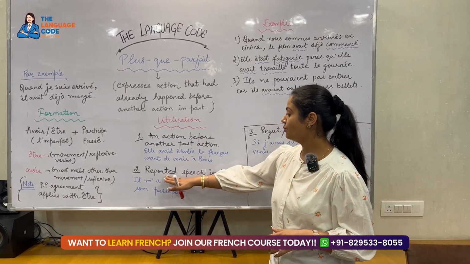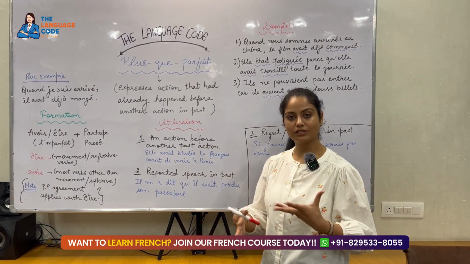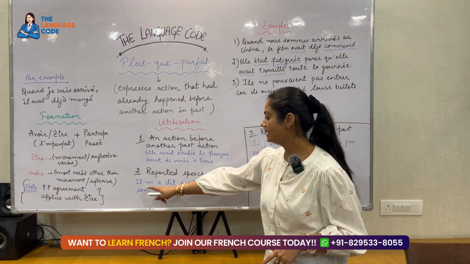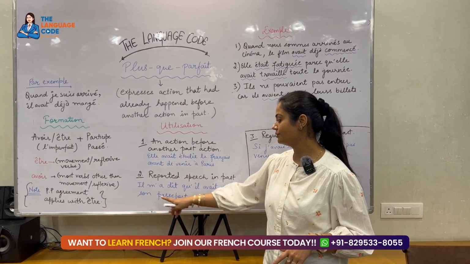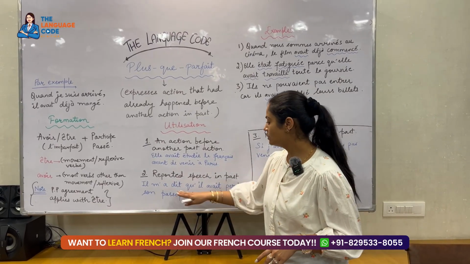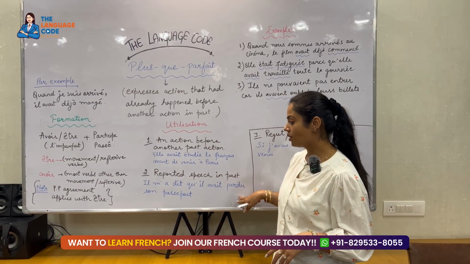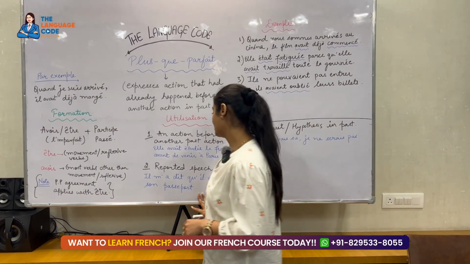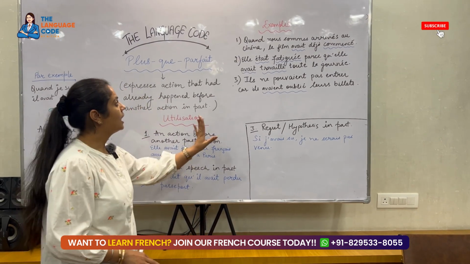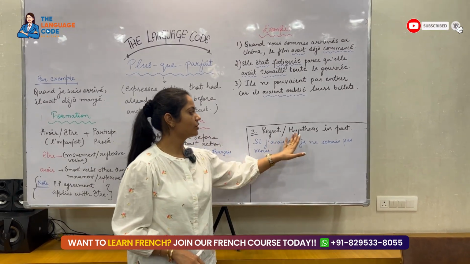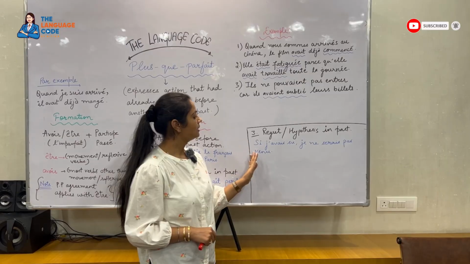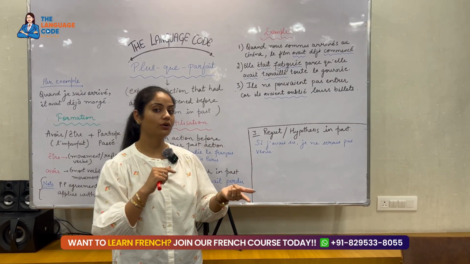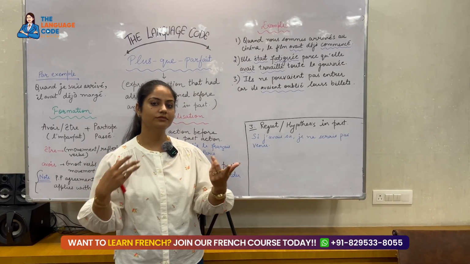Next one is reported speech in the past. When you have to do the past form of reported speech, there also you use plus-que-parfait. For example, il m'a dit qu'il avait perdu son passeport. He told me that he had lost his passport. Then the third situation where you use plus-que-parfait is regret or hypothesis in the past. For example, regret and hypothesis means: if I had done this, then maybe today it would not be like this. So that is the thing.